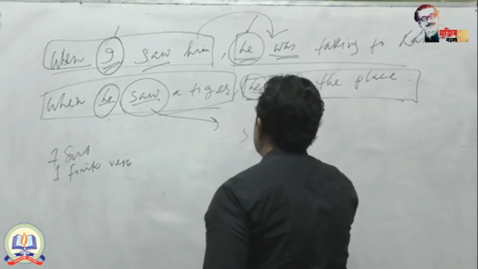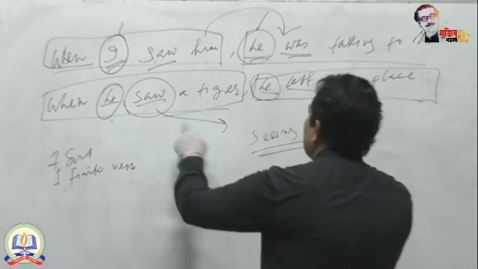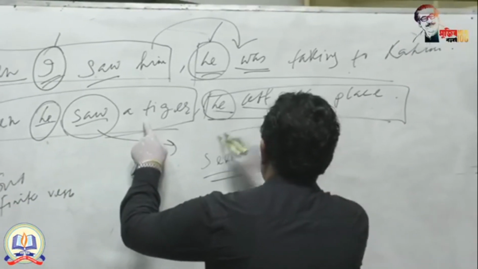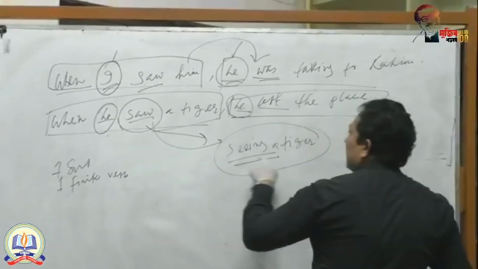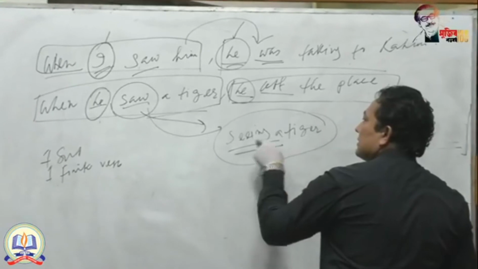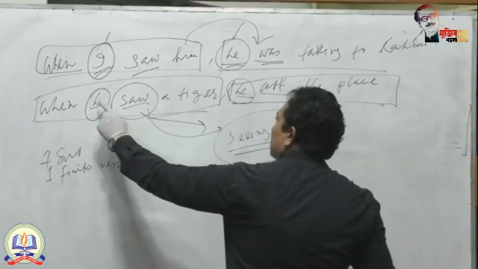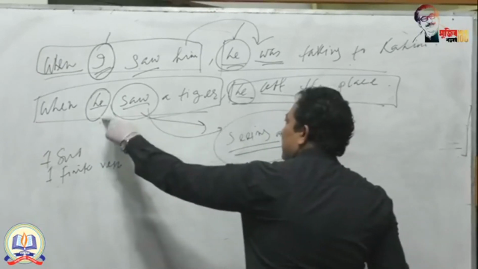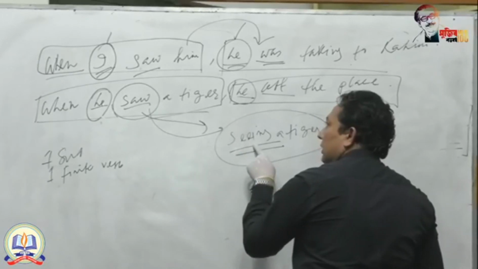You will turn the finite verb into non-finite. I told you, you can write down seeing a tiger. This subordinate clause is turned into a phrase, seeing a tiger. That means you have already deducted one subject because the subject is the same, and this finite verb is transformed into a non-finite verb.